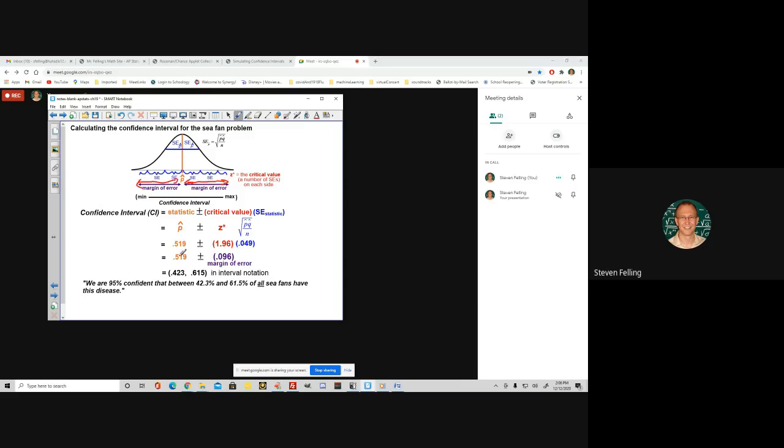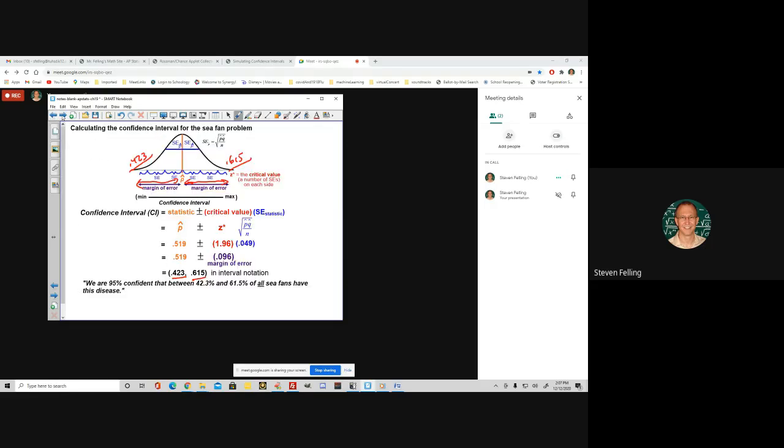So if you take 0.519 and subtract 0.096, you get the lower boundary here, which is 0.423. And then if you take 0.519 and you add 0.096, you get the upper boundary, which is 0.615. Okay, and what that means is that we are 95% confident that somewhere between 42.3 and 61.5% of all the CFANs have this disease.